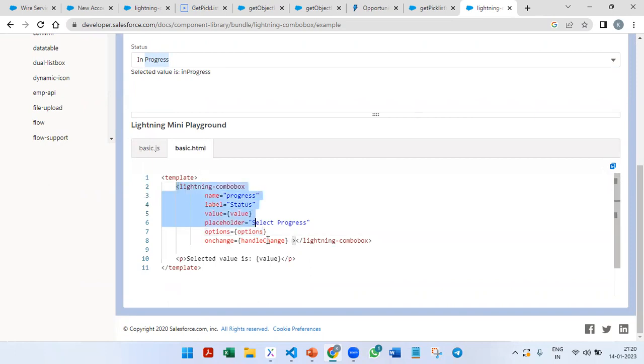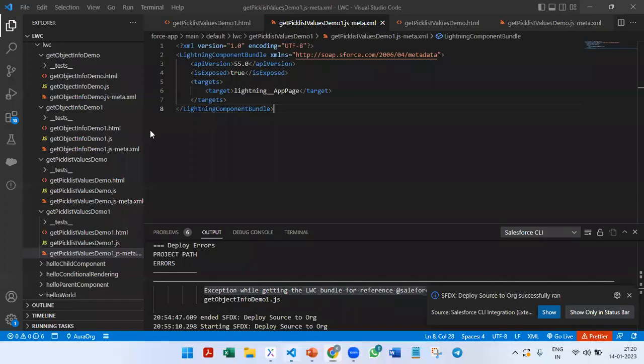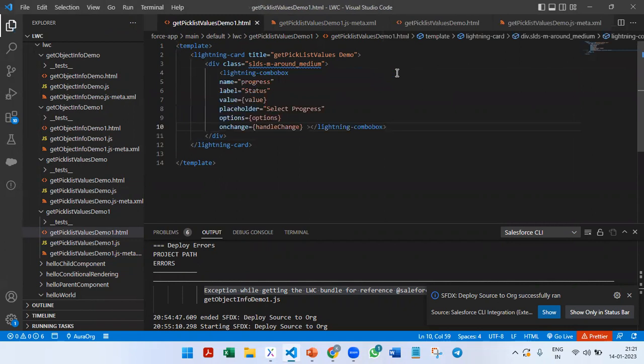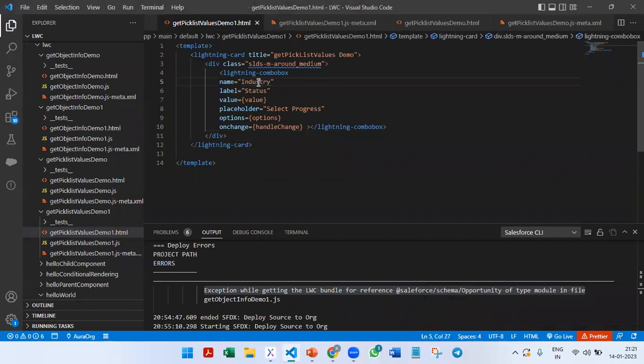So let us see it live. I'll copy this lightning combo box, remove this particular line and paste my combo box. Now we need to change the values. I'll write industry for the field where I want to store the industry.